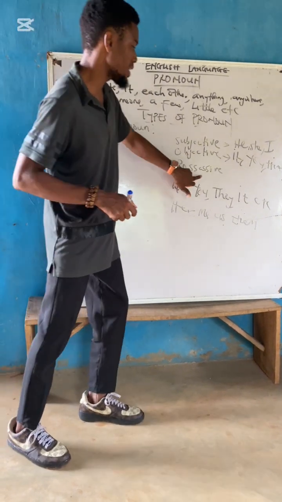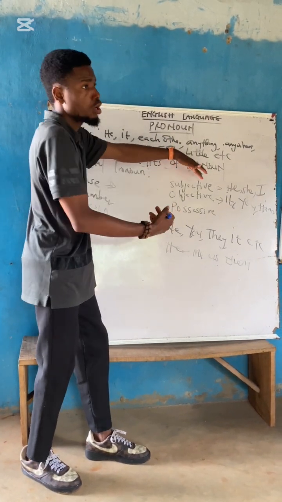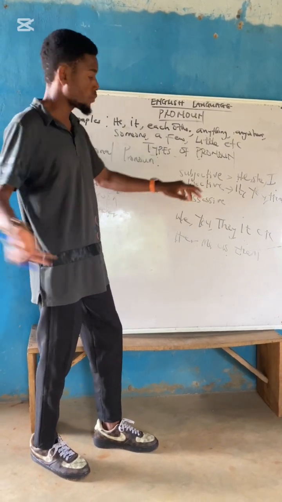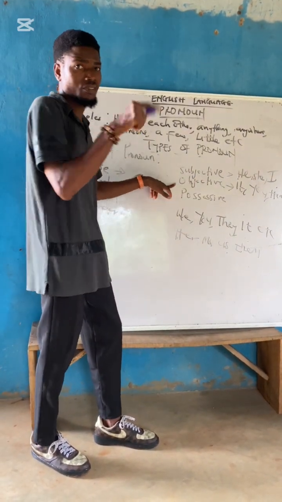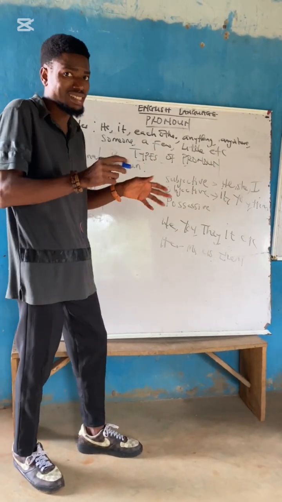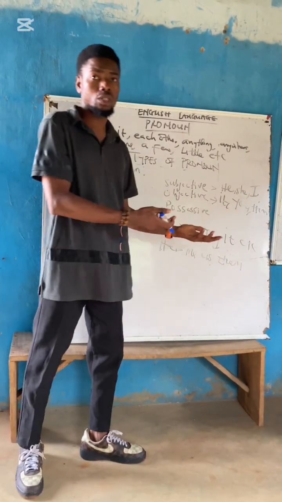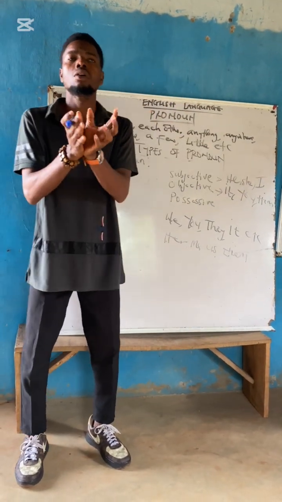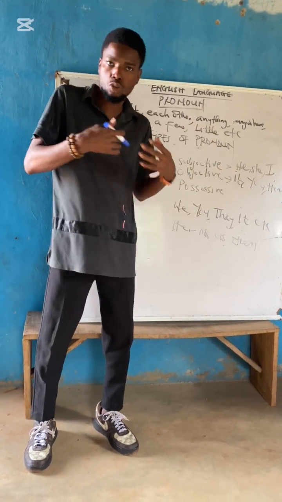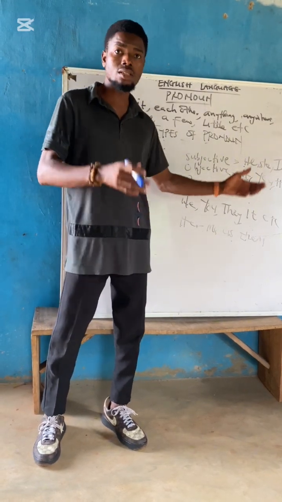Alright, the last one, possessive case pronoun. Now, this subjective case pronoun is also called nominative. But make sure you know that if you don't see subjective case, you may see nominative case. For this objective case, peradventure you don't see objective case, you will see accusative case. Alright? For the possessive, they are also called genitive case. So, what are possessive case pronouns? Simply said, possessive case pronouns are pronouns that show ownership. Those pronouns that show ownership are called possessive case pronouns.